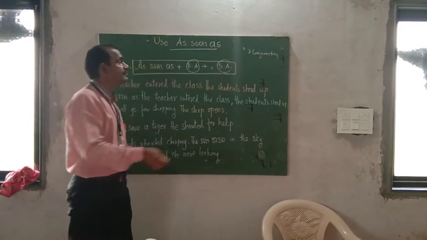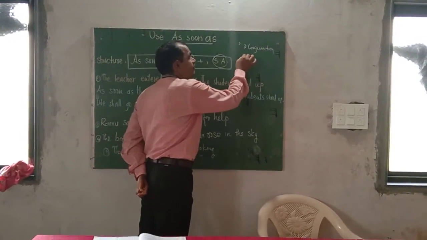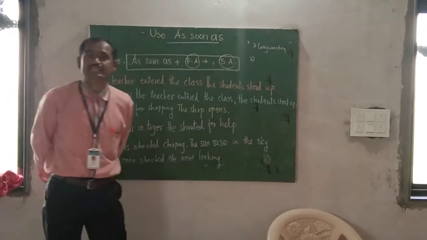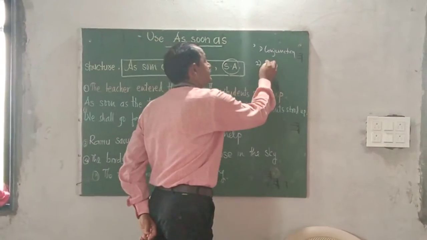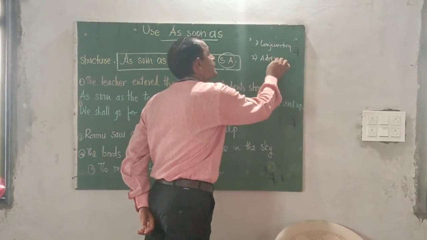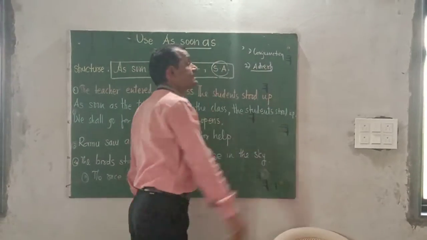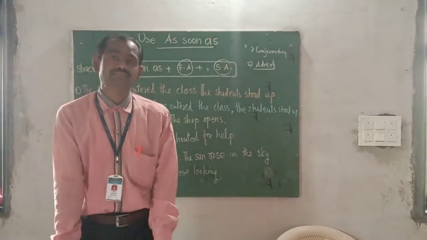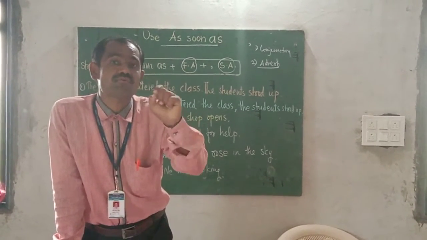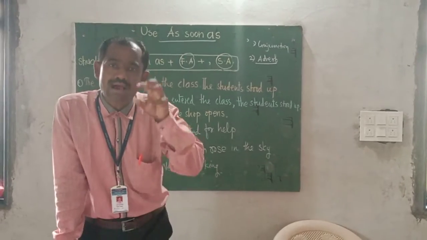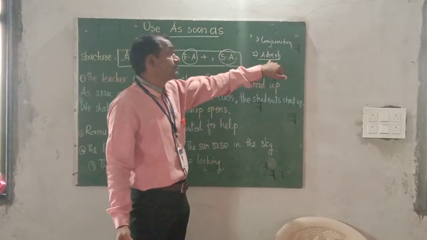Now the second and most important feature of as soon as is that it is an adverb clause of time. Many times a question has been asked in the exam: prepare a single sentence of your own having an adverb clause of time.